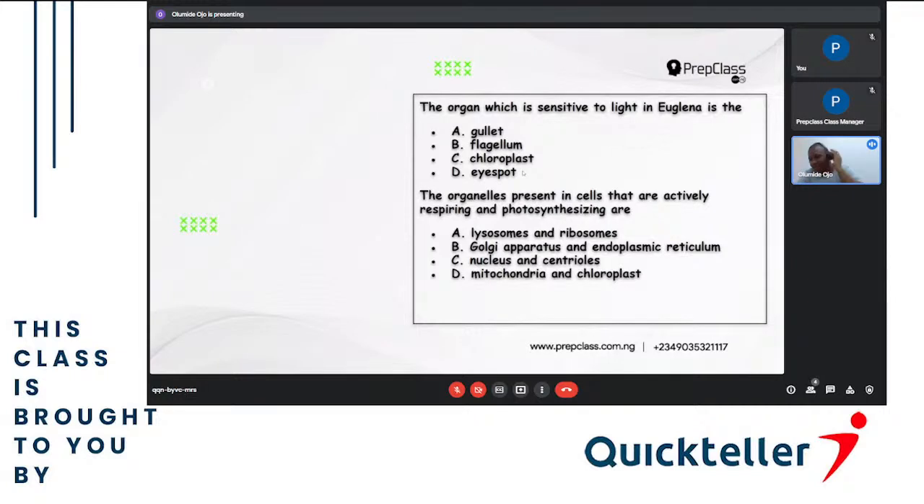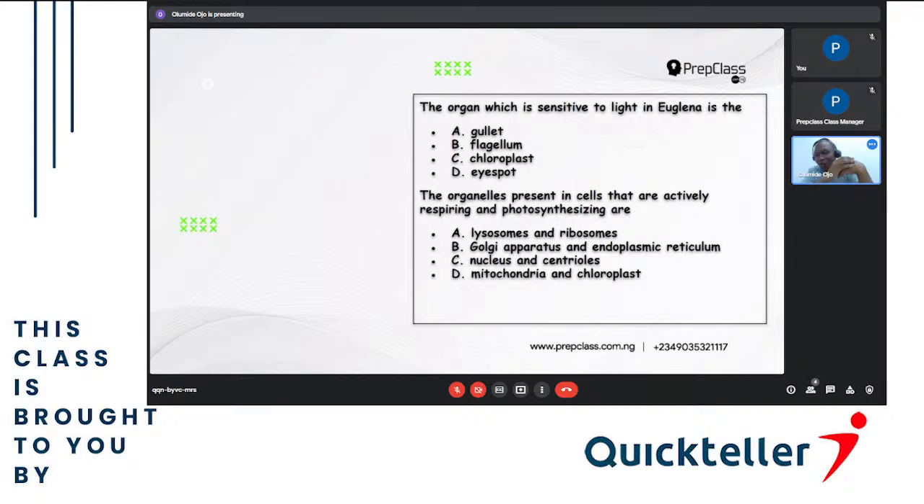So the organ which is sensitive to light in Euglena is the A, gullet, B, flagellum, C, chloroplast, and now let me explain. These are all parts of Euglena. The gullet is just like our own stomach. That's where any food that Euglena wants passes through. It has a sieving material, so anything that it wants will drop inside, while what the Euglena doesn't want, we just flush it off.